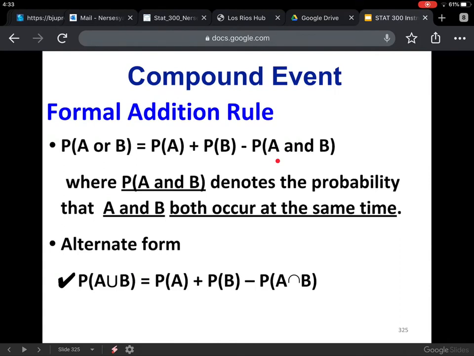Another alternate form: A union B, which is the same thing as A or B, is given by probability of A plus probability of B minus the probability of A intersect B. So the upside down U here is the intersection symbol, and it's the intersection for the and.